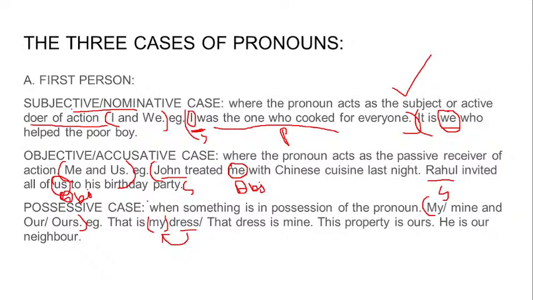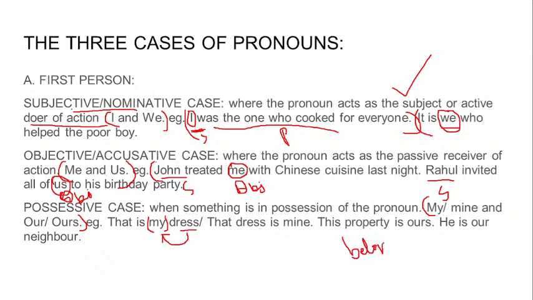So it is used in the possessive case. The dress belongs to me. This property is ours. So we are in possession of this property. He is our neighbor. So belongs to. The sense of belonging or possession is related to the possessive case.